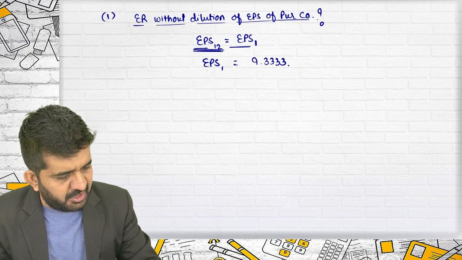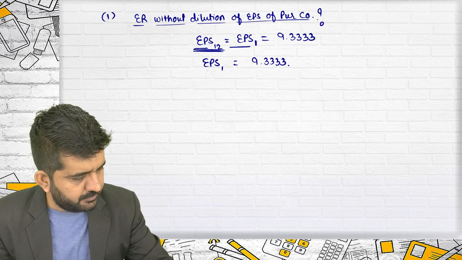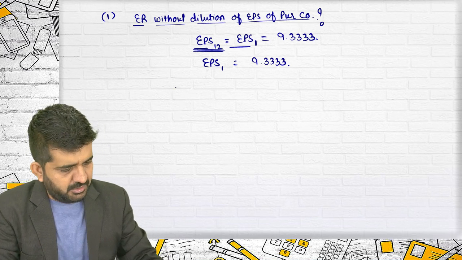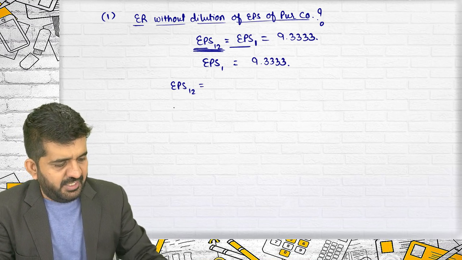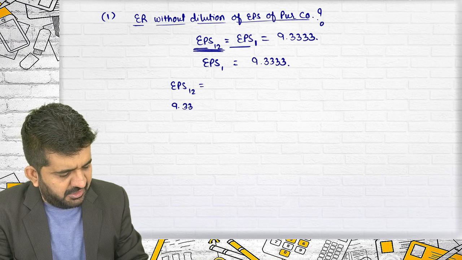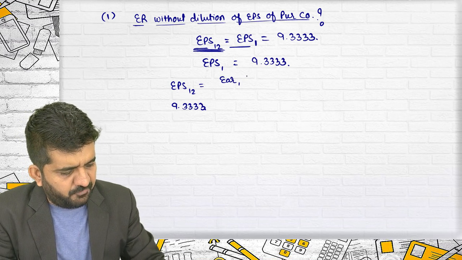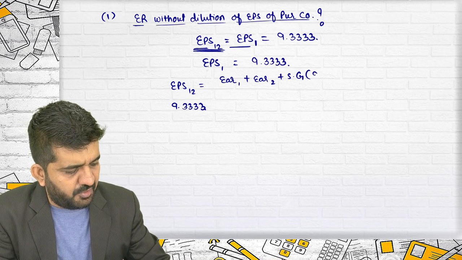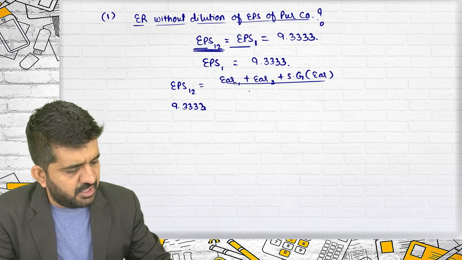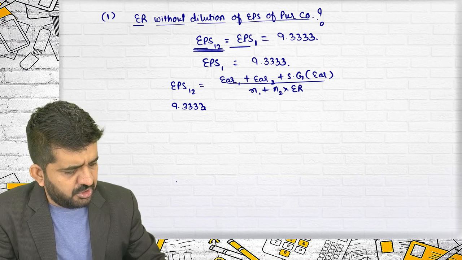You want EPS 12 to be equal to 9.3333. What is the formula for EPS 12? Earnings of company 1 plus earnings of company 2 plus synergic gain in terms of earnings, which is 0 in this case, divided by N1 plus N2 into exchange ratio.